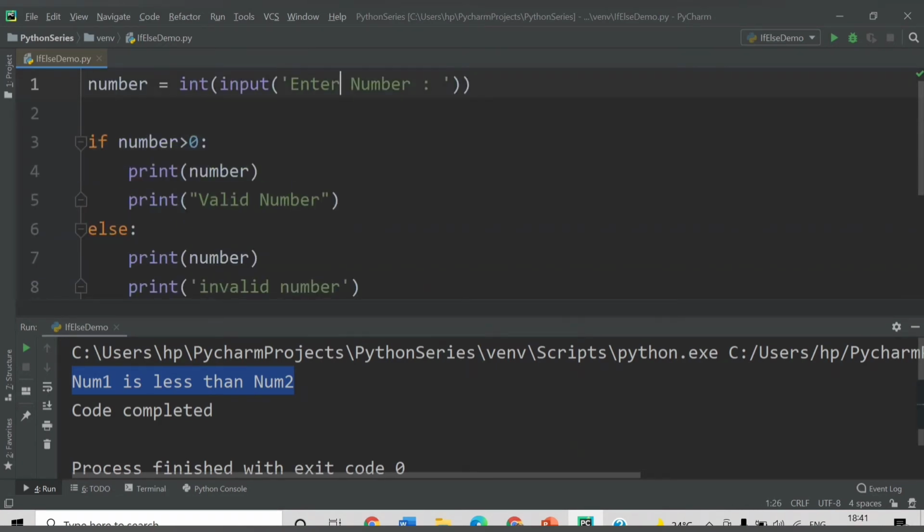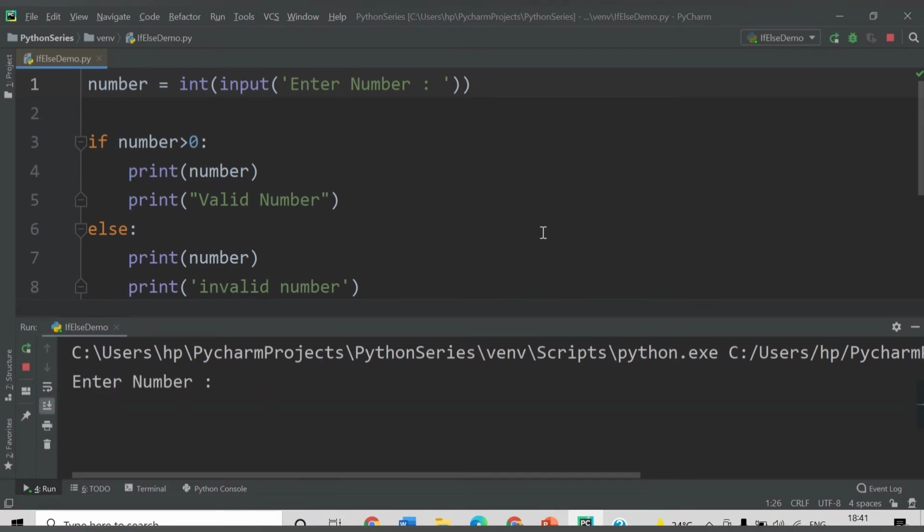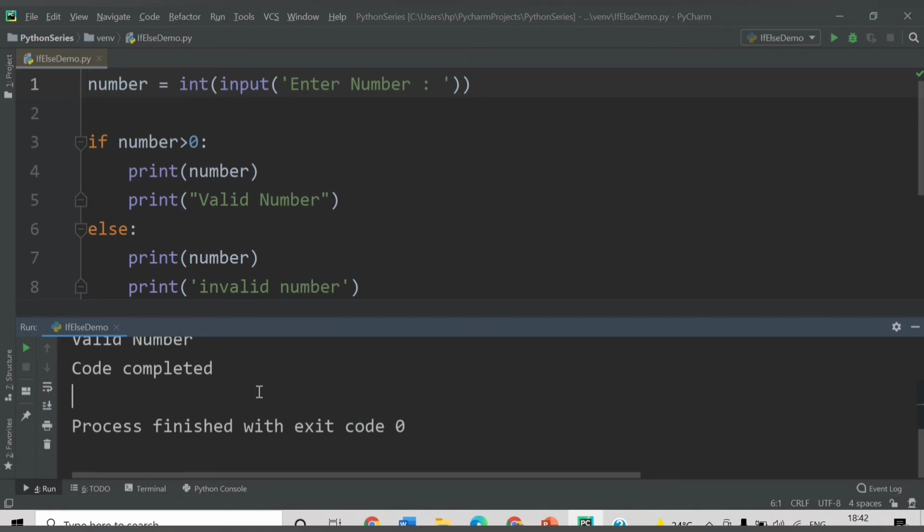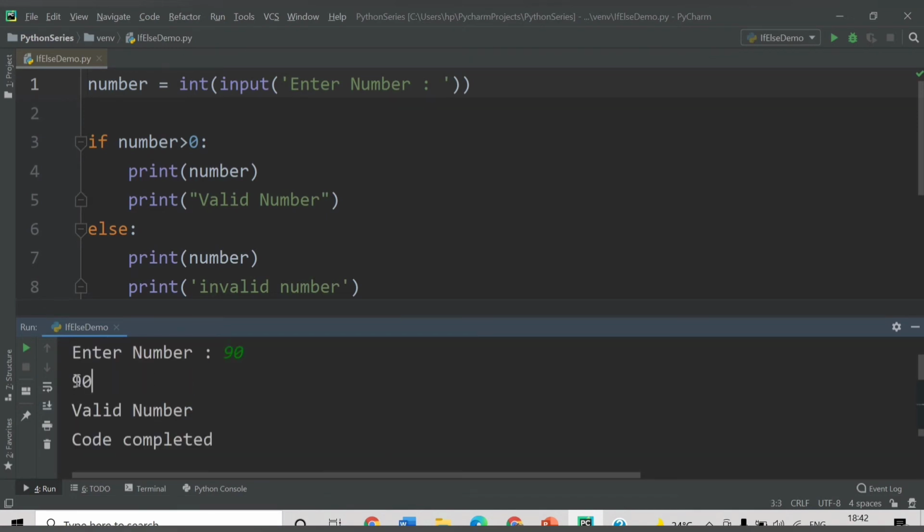Let me save this, run now. So we are getting a message, enter number. The first statement is executed now. So if I enter number here, let's say 90, after that we are getting here number because 90 is greater than 0, so this part is executed. We are printing that number, so 90 is getting printed, after that valid number, and in the last code completed. Let me run this again.